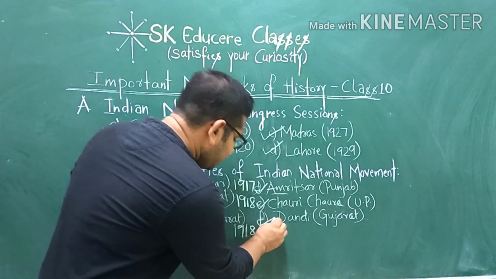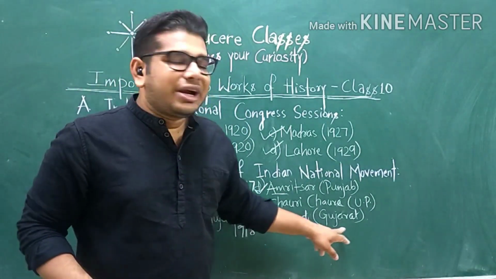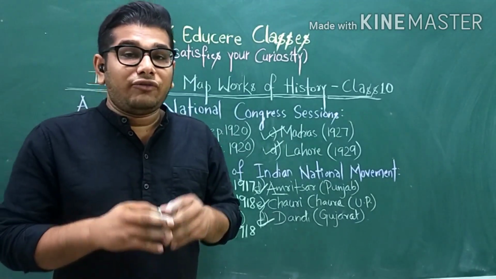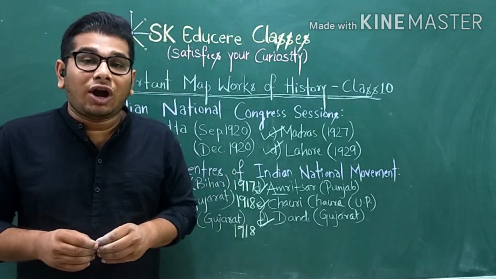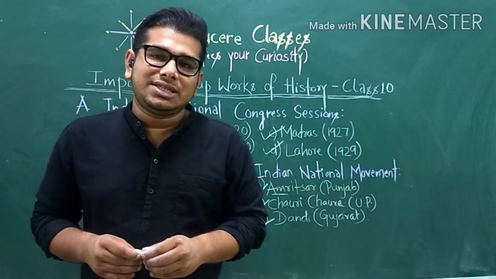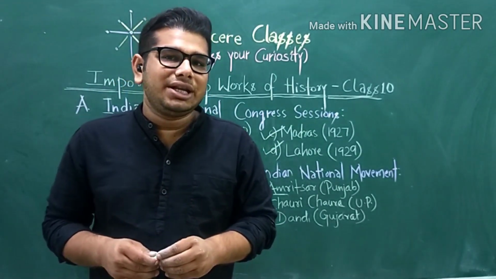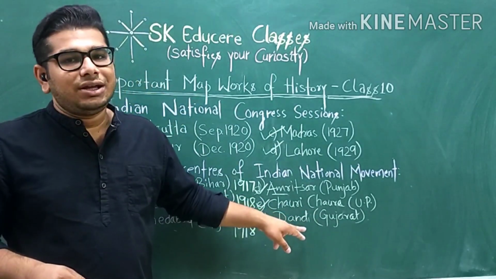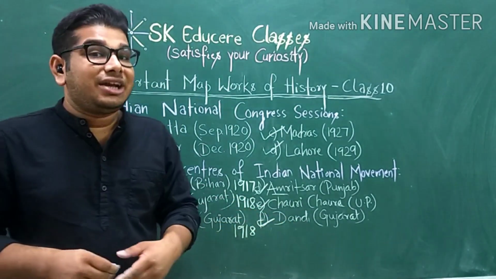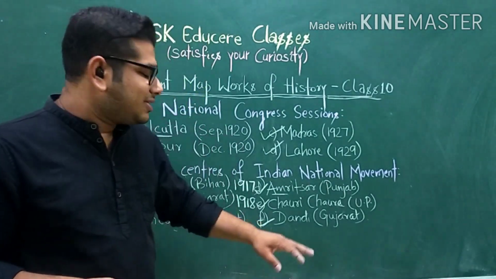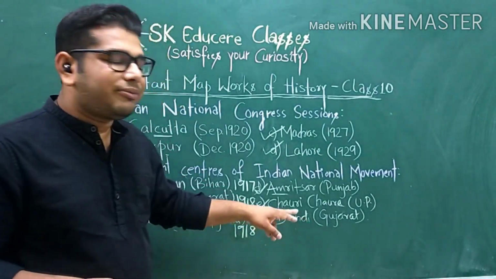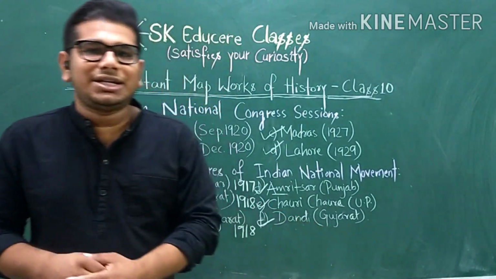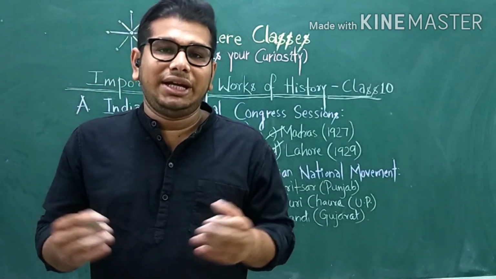Coming to the next, Dandi, which was located in Gujarat. Dandi was the place where Gandhiji broke the salt law against the British administration, against the British Empire. Gandhiji broke the salt law by reaching Dandi, and Gandhiji had done the Dandi March. In this reference, Dandi also became an important center of the Indian national movement, and it was located in Gujarat. That's all from history.